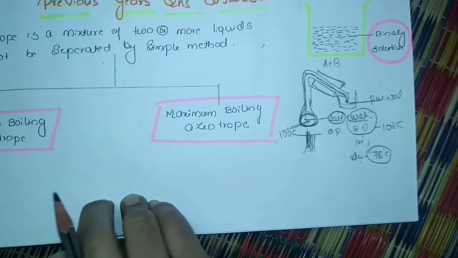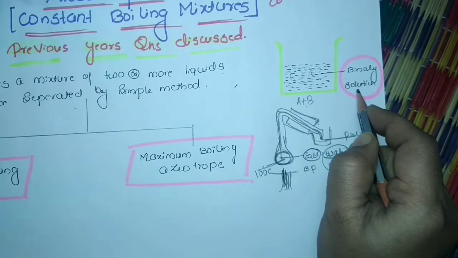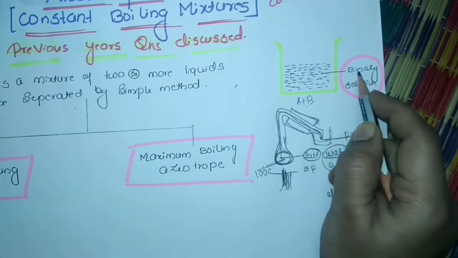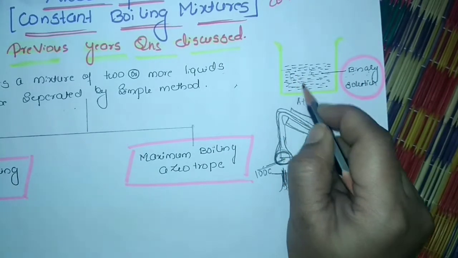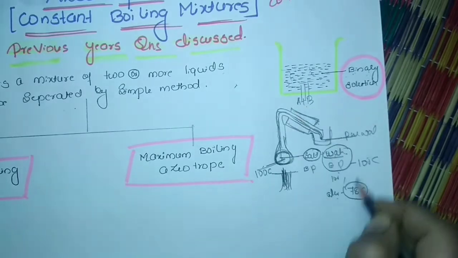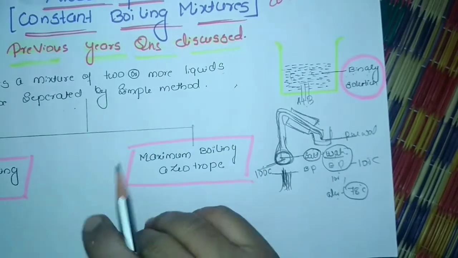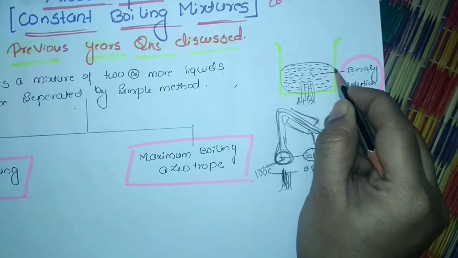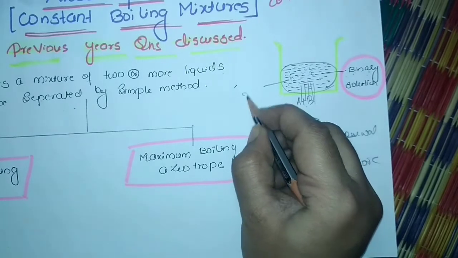But there are some binary mixtures, or binary solutions. Binary means containing two components, a solution consisting of two liquids. When I apply the same method to separate this binary mixture into each individual component, and start heating, take a composition before boiling of around 2:1.